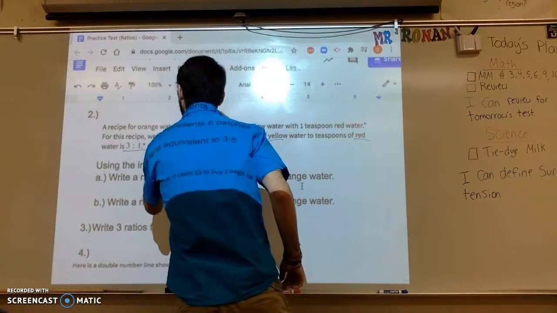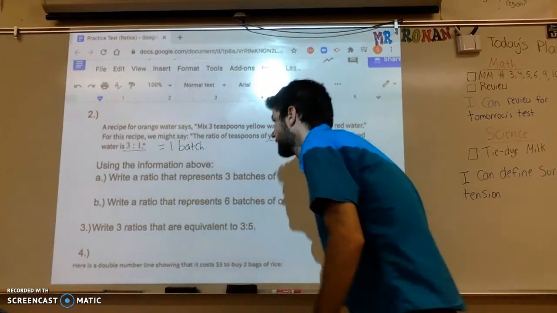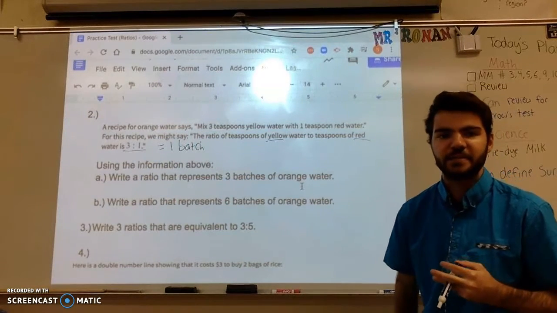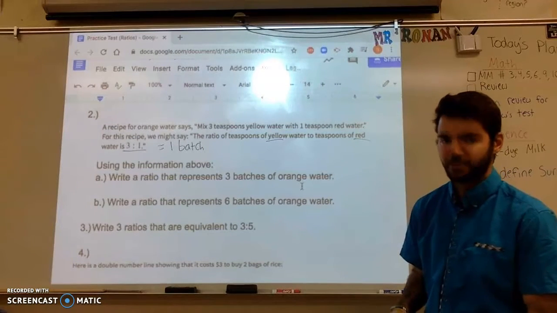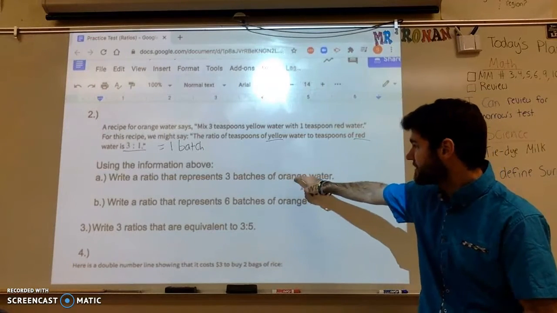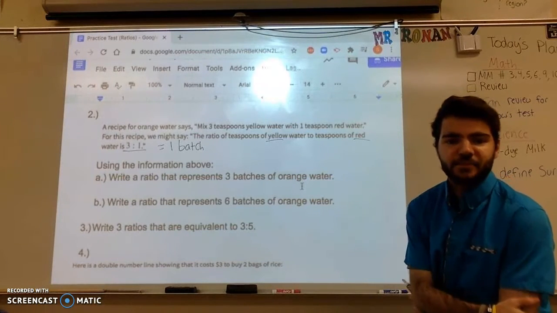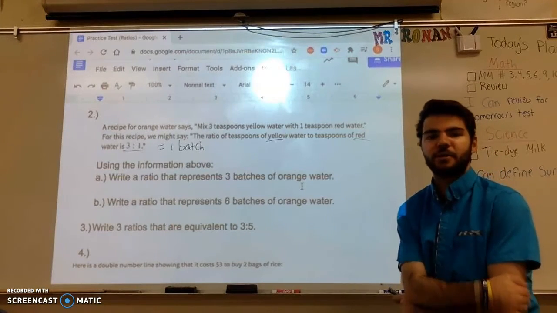One batch. Okay, so again, to make one batch of orange water, we mix 3 teaspoons of yellow water with 1 teaspoon of red water. And what we need to do is use that information to help us answer the following questions. So for the first one, it says, write a ratio that represents 3 batches of orange water.